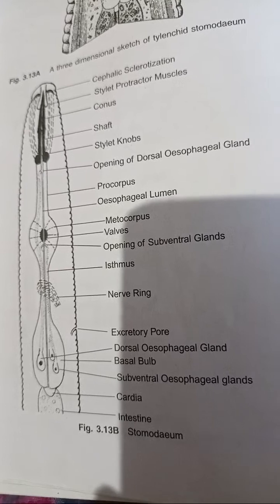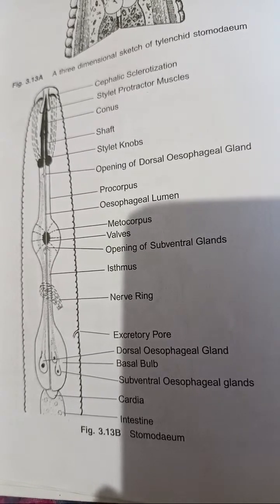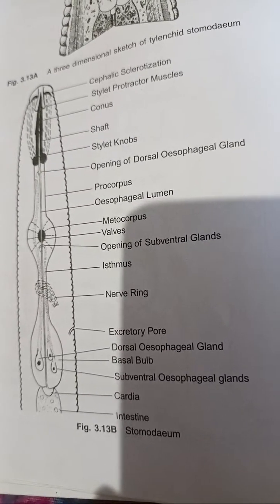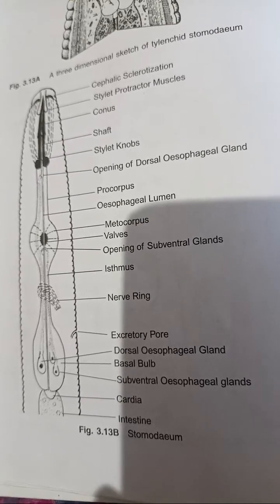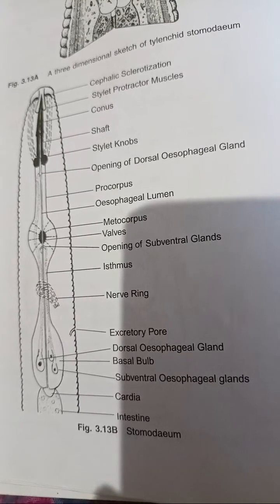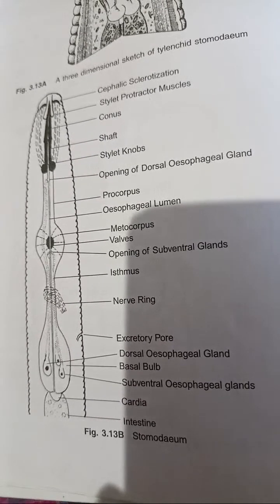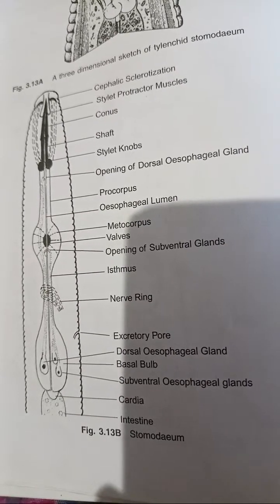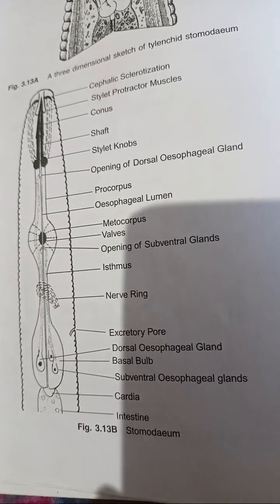In Tylenchids, the stoma or buccal cavity has the stylet, hence Tylenchids are named stomatostylet, and it is used for piercing into plant cells. Stomatostylet, again, is developed from where? From the fusion of the walls of the buccal cavity.